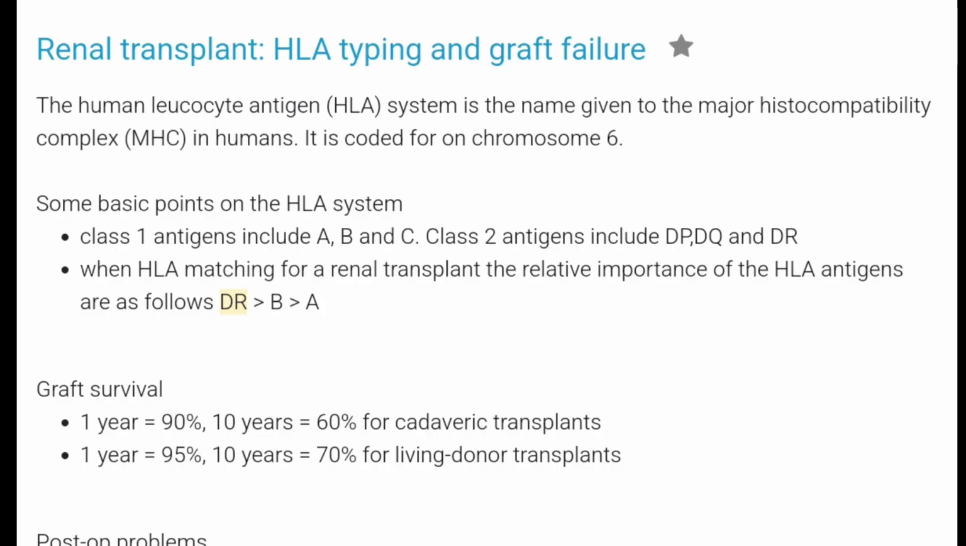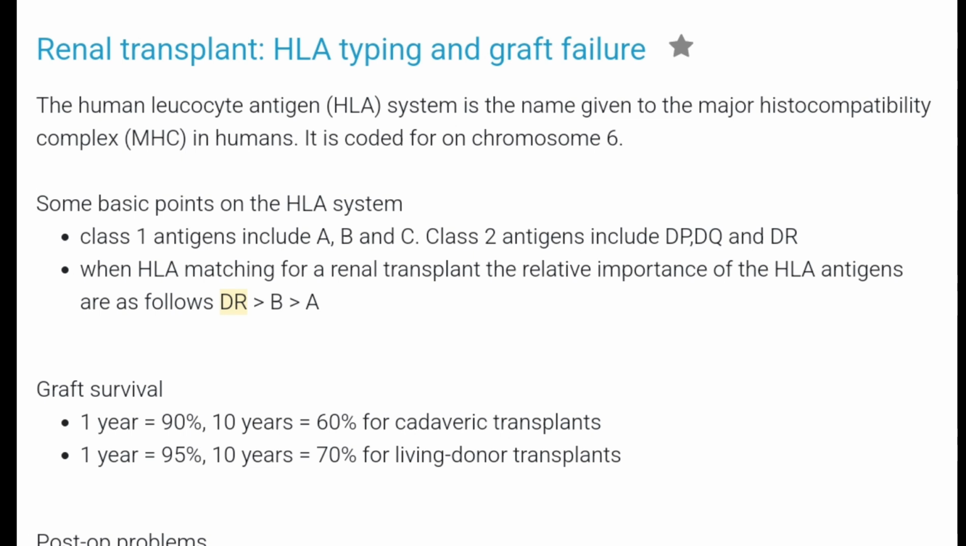So this is the second last most important topic. Usually questions come on it, and when we do a transplant, we do HLA matching. The HLA system, or major histocompatibility complex, is encoded by chromosome 6. It has two groups. One is class 1 antigens, which are A, B, and C, and class 2 has DP, DQ, and DR.